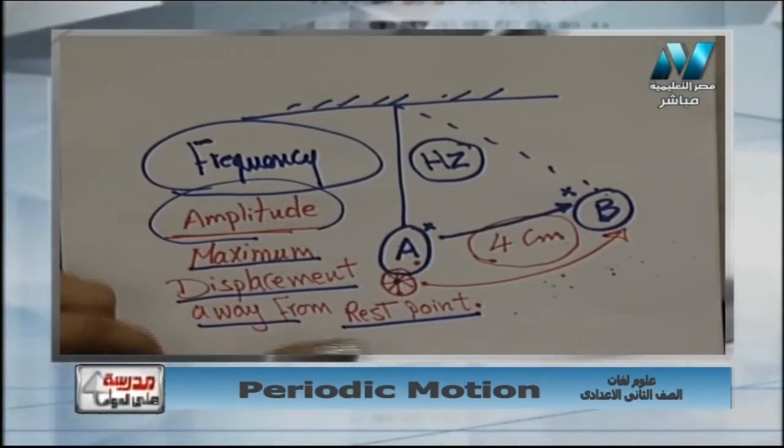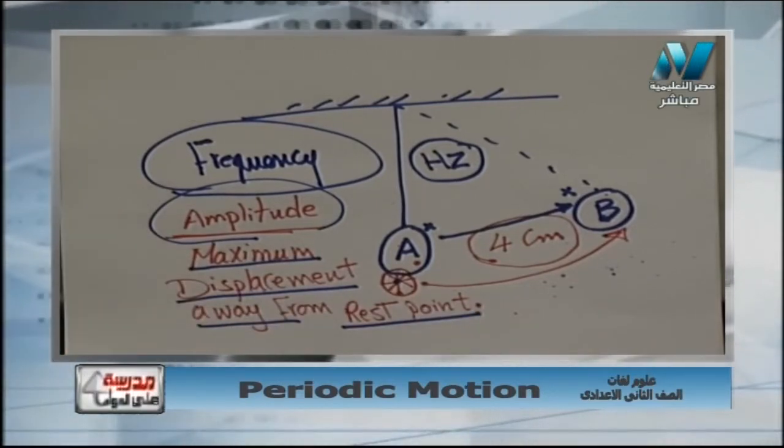So now, dear students, we know how to deal with this. Again, motion means what? Motion is when an object changes its position as time passes. As this object in this position now, after 2 seconds will change its position from this point to this point. So we have here motion.